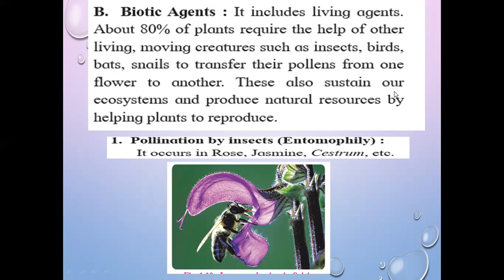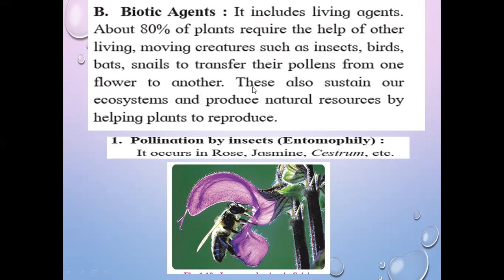About 80% of the plants need biotic agents for their pollination, and these are living, moving creatures.